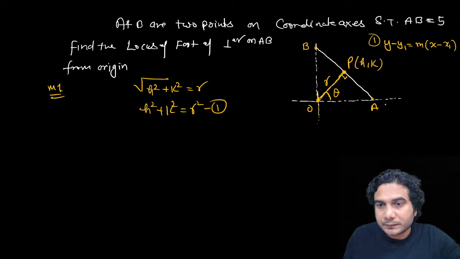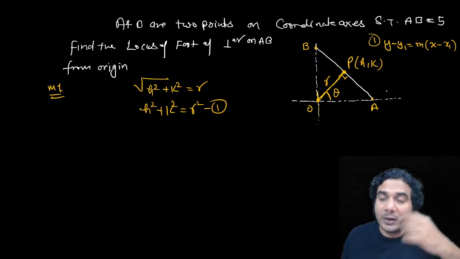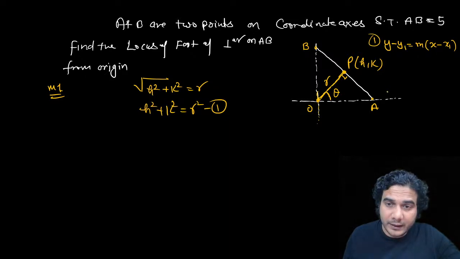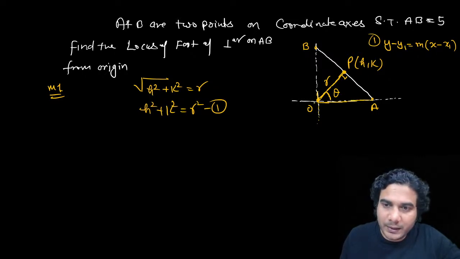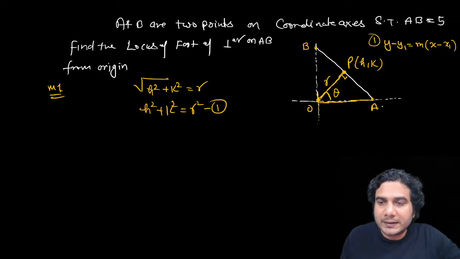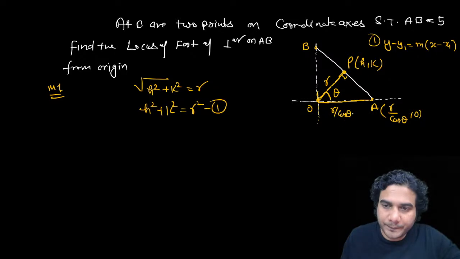Now second, we need to use this distance AB. Somehow we need to write AB. So how to write AB in terms of r and theta? Because we have assumed two parameters, r and theta, we need to make three relations. Okay. Can you write OA in terms of r and theta? Of course we can, because this is a right angle triangle POA. So this A is going to be r upon cos theta comma 0, because OA is nothing but r upon cos theta, right?